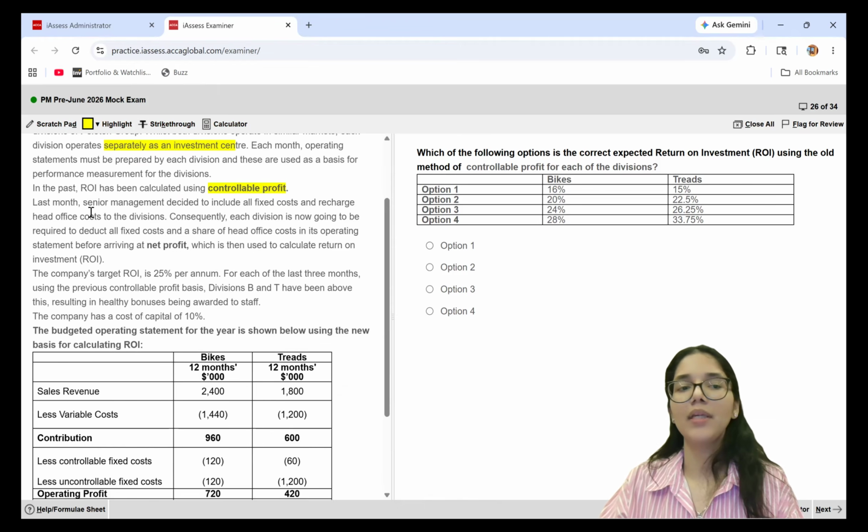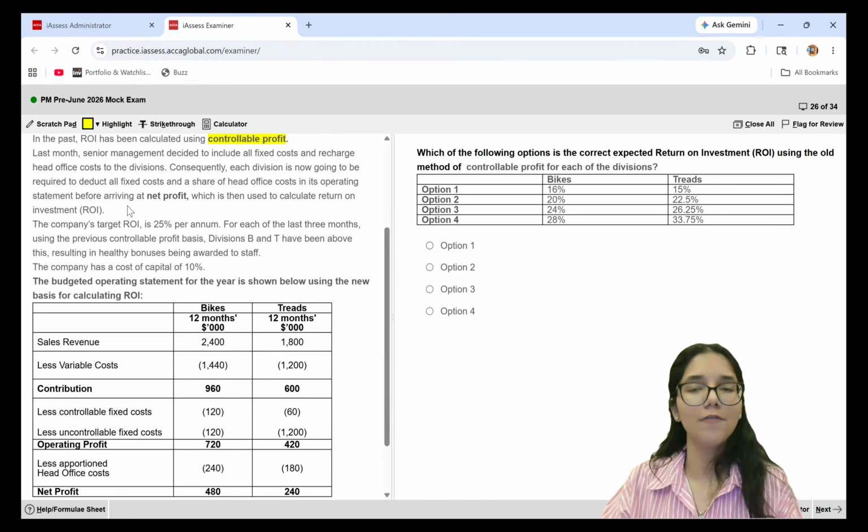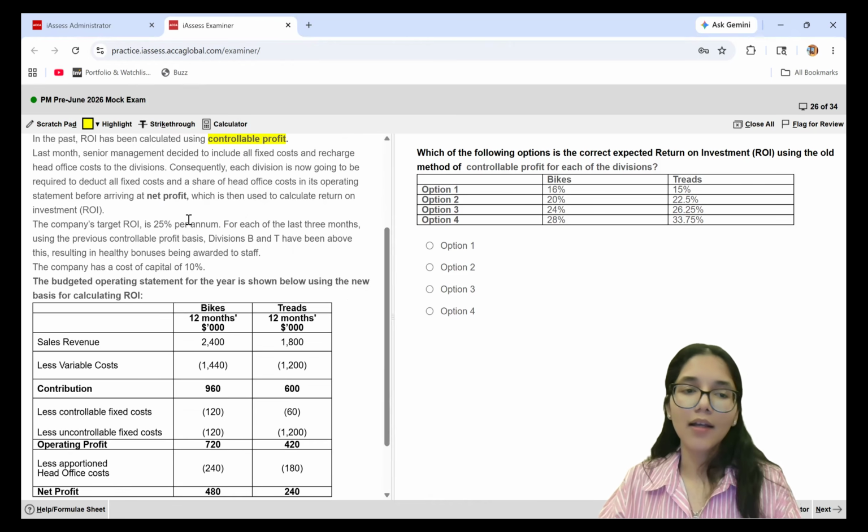Further, it's being told to me that the last month, the senior management decided to include all fixed costs and recharge head office costs to the divisions. Consequently, each division is now going to be required to deduct all fixed costs and a share of head office costs in its operating statement before arriving at the net profit, which is then used to calculate the ROI. The company's target ROI is 25% per annum.